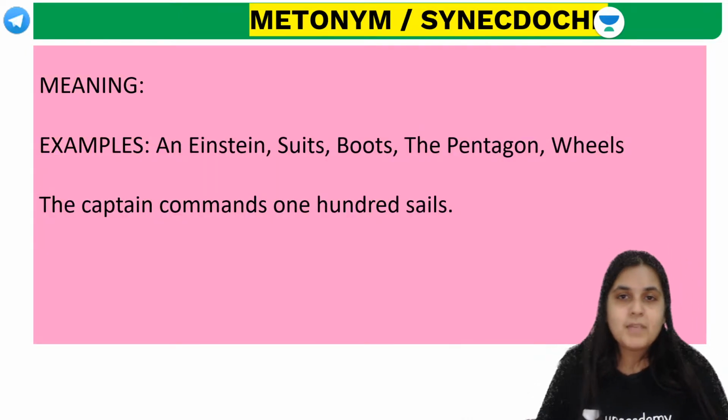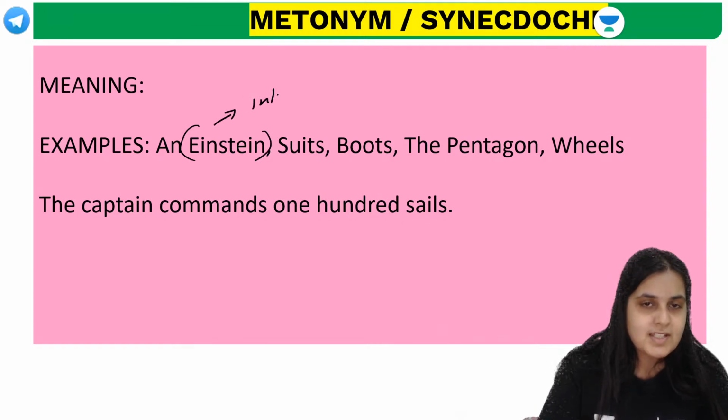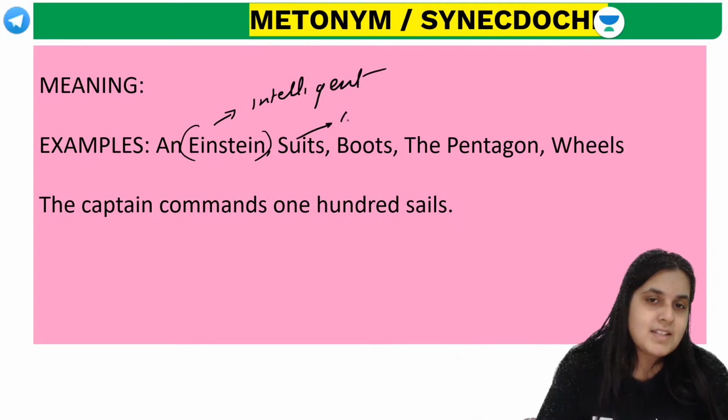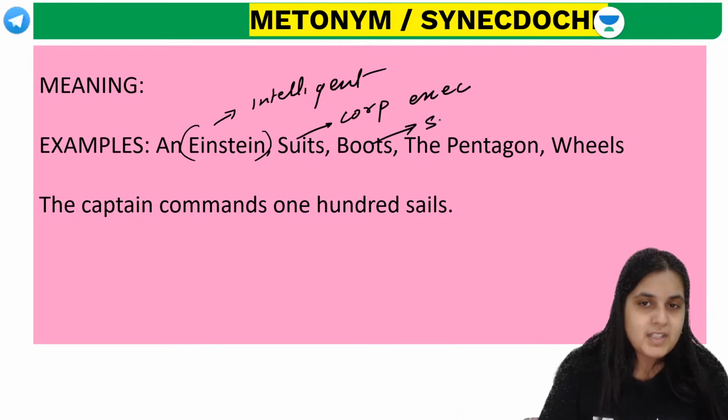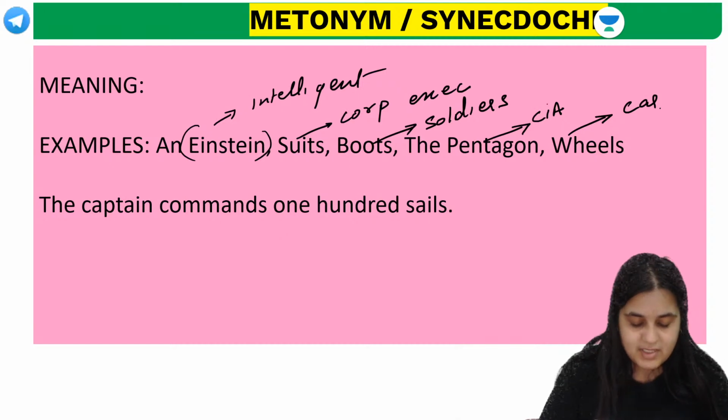Now, next one, guys, metonym or synecdoche. For example, you call someone an Einstein. Can I say an Einstein means someone who's very intelligent? Suits, can I say suits means corporate executives? Boots would represent soldiers. Pentagon basically represents the US military. When you say, you've got a great set of wheels, can I say wheels here would refer to a car? Done, Devanshu. Join our sessions daily, Vasu.